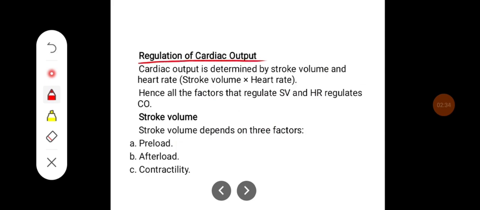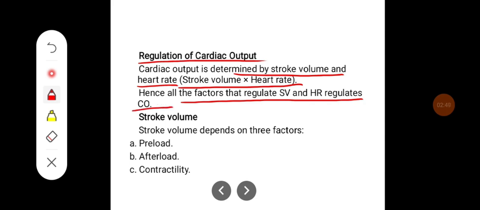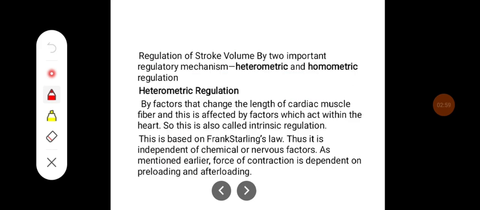Coming to regulation of cardiac output. Cardiac output is determined by stroke volume and heart rate. So hence it can be given as stroke volume into heart rate, as we learned. Hence all the factors that regulate stroke volume and heart rate regulate the cardiac output. Stroke volume depends on three important factors, that is preload, afterload, and myocardial contractility. Regulation of stroke volume is by two important regulatory mechanisms, that is heterometric and homometric regulation.